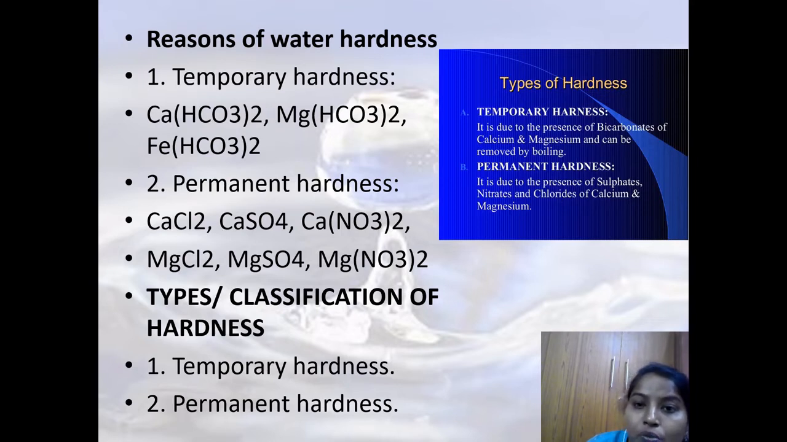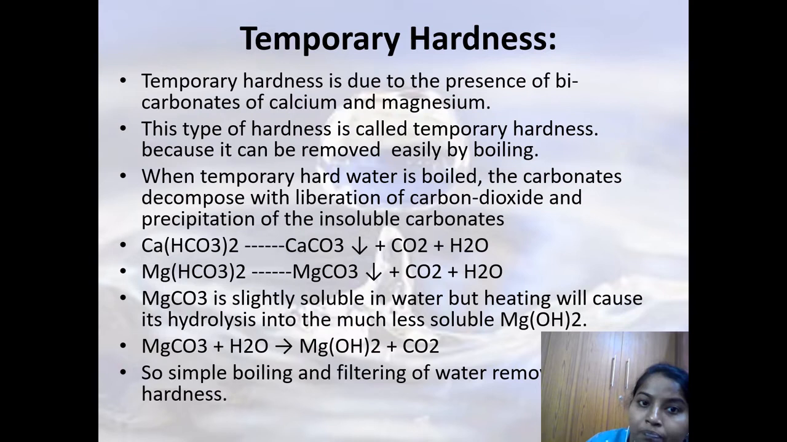Temporary hardness is due to the presence of bicarbonates of calcium and magnesium, and you call it temporary because it can be removed by boiling. Just a very easy process, you can remove the hardness. Whereas permanent hardness, we cannot remove it easily. You need some special methods to remove the permanent hardness.